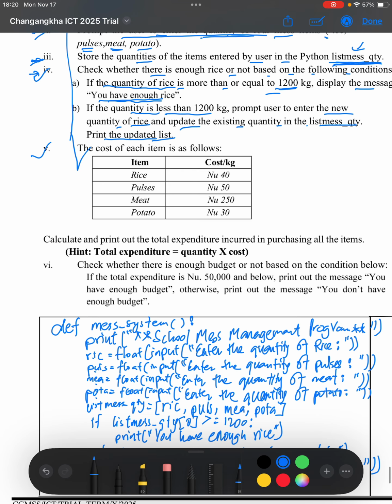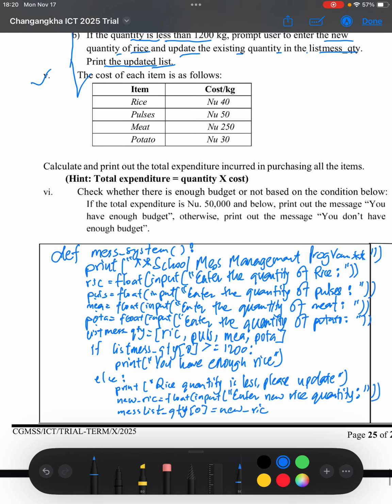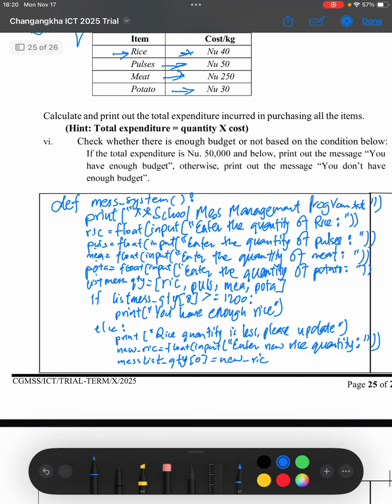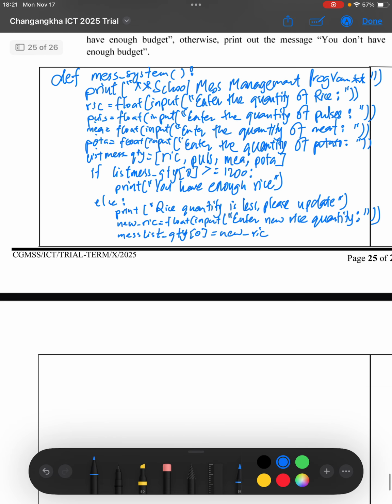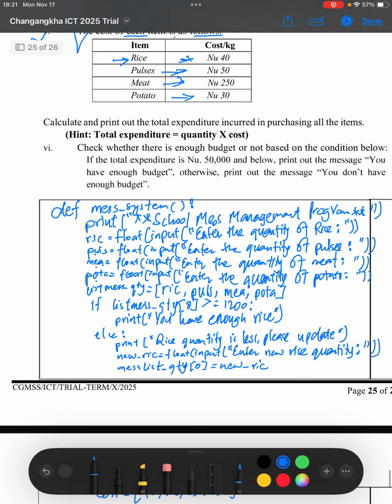Now next is question number 5. We'll write question number 5 on the next page, but let's read the question here. The cost of each item is as follows. For rice the cost is 40, for pulse the cost is 50, for meat the cost is 250, for potato the cost is 30. So here we simply have to write the cost, and this cost we'll write in the same margin as else. So here somewhere, we'll say the cost equals to 40, 50, 250 and 30 as it is.